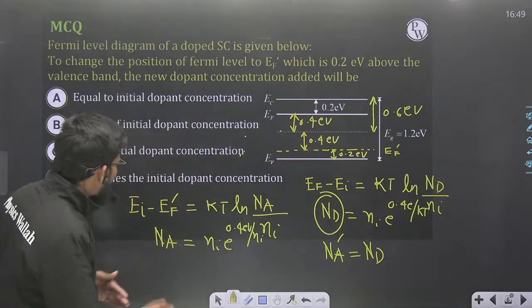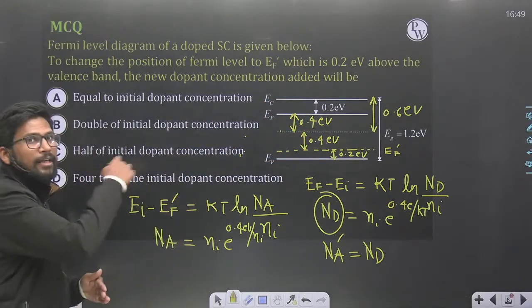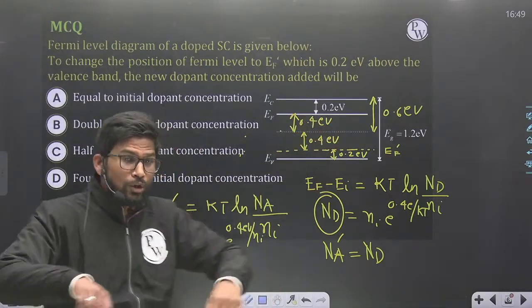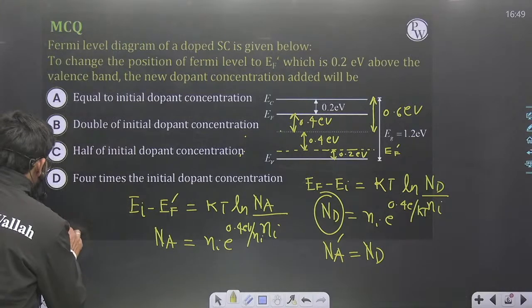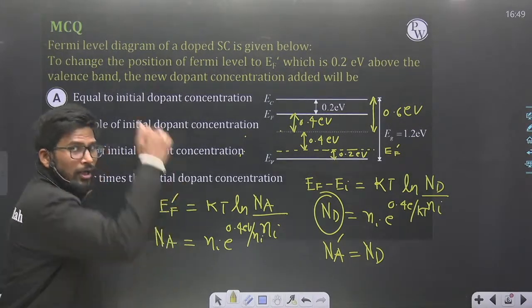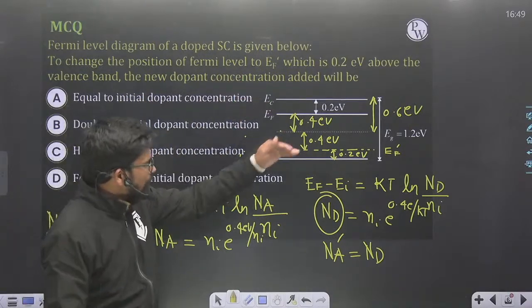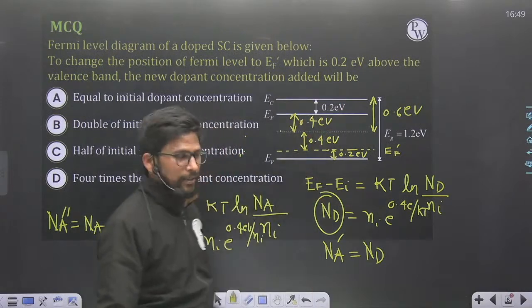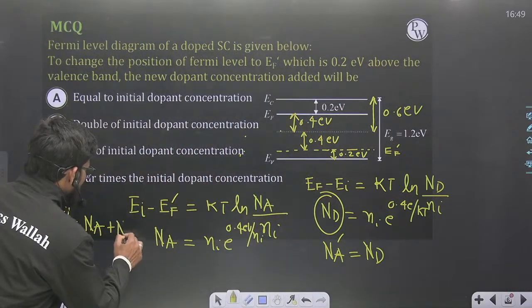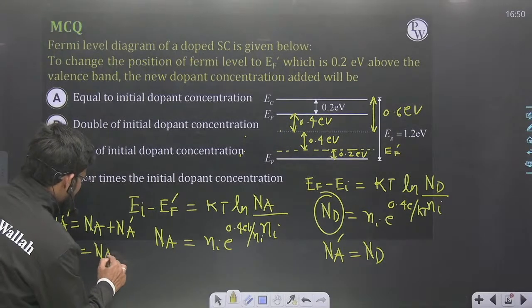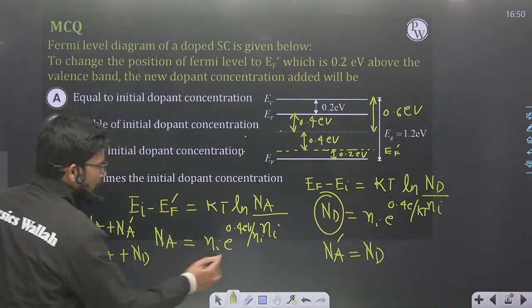Now I will add this much of acceptor additionally to shift the intrinsic Fermi level to this. So total acceptors added are Na double dash, equal to Na for shifting the intrinsic Fermi level to EF dash plus Na dash for shifting EF to EI. So this is Na plus Na dash, which is Nd.